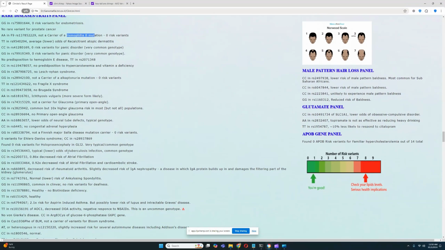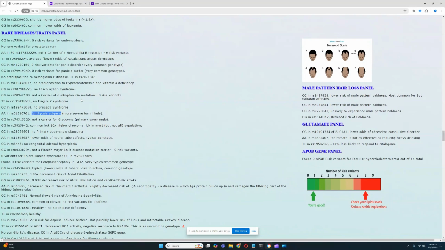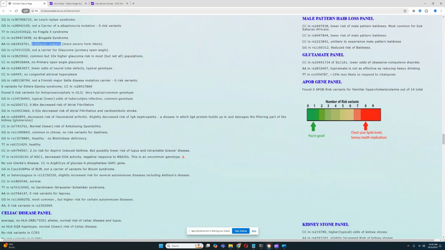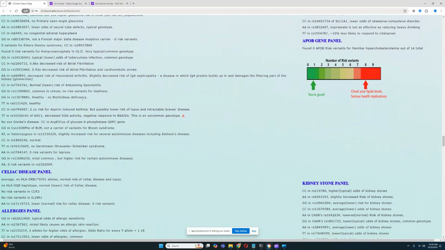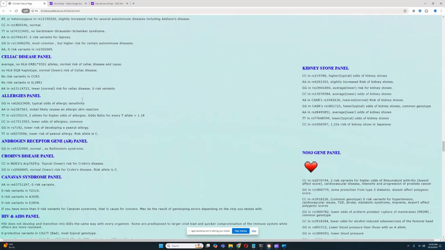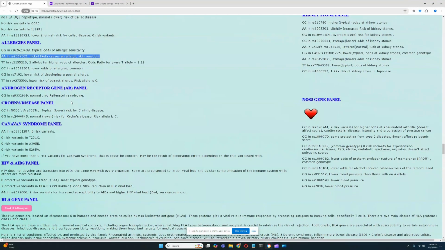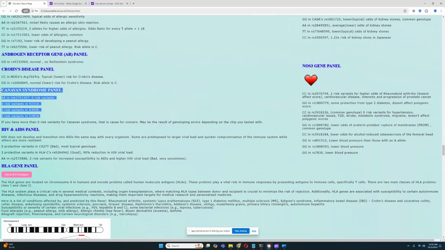I don't see any. Oh wow, he's a carrier for ichthyosis vulgaris. So this is like eczema, I think. Yeah. Well, it's not eczema, but it's similar to that. But besides that, I don't see any rare conditions he's predisposed to. Right. Okay, allergies. He's got a predisposition to allergic response to nickel. Very interesting. No risk variance for Canavan syndrome.